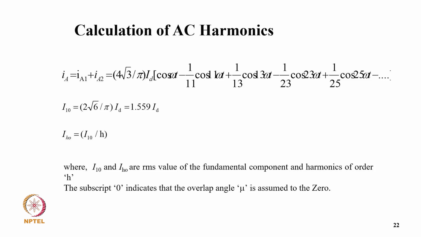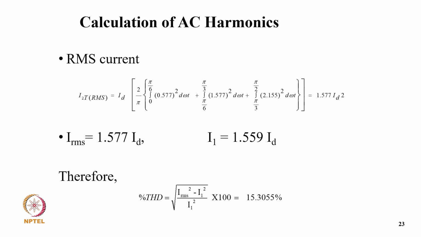The subscript 0 indicates that the overlap angle mu is assumed to be 0. So the RMS current is now I2 RMS squared equals ID squared, in the bracket 2 by pi and the integral 0 to pi by 6 of 0.557 squared d omega t, plus pi by 6 to pi by 3 of 1.571 squared d omega t, plus pi by 3 to pi by 2 of 2.15 squared d omega t. These are the steps, and with the bracket closed, that comes to 1.557 ID squared. So from this, IRMS comes to 1.557 ID, and I1 is 1.559 ID.